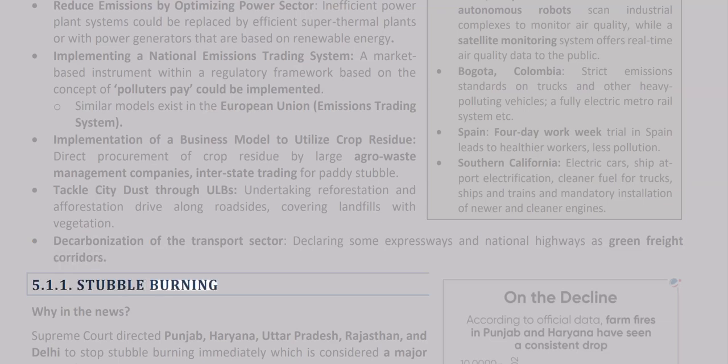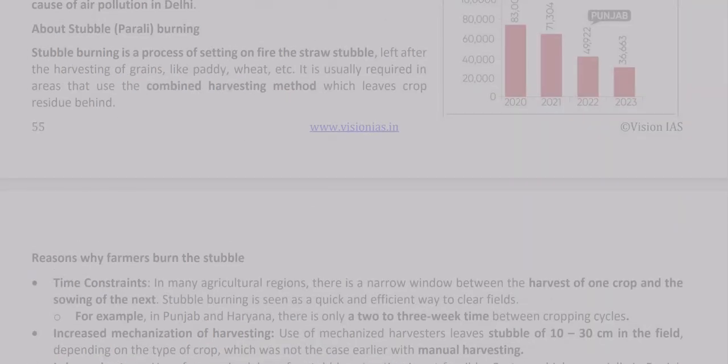5.1.1 Stubble burning. Why in the news? Supreme Court directed Punjab, Haryana, Uttar Pradesh, Rajasthan, and Delhi to stop stubble burning immediately, which is considered a major cause of air pollution in Delhi. About stubble burning. Stubble burning is a process of setting on fire the straw stubble left after the harvesting of grains, like paddy, wheat, etc. It is usually required in areas that use the combined harvesting method, which leaves crop residue behind.